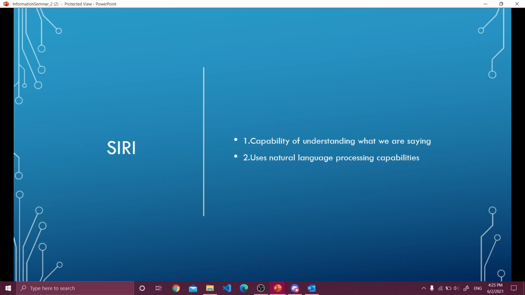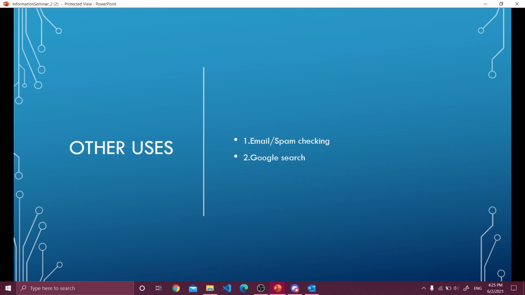And Siri is also driven by artificial intelligence. Siri, Cortana, Google Home, the capability of understanding what we say is AI driven. And this also uses the natural language processing capabilities of AI. Other uses are email spam checking and Google search. They are also uses of AI.